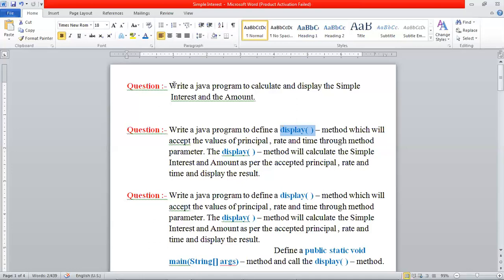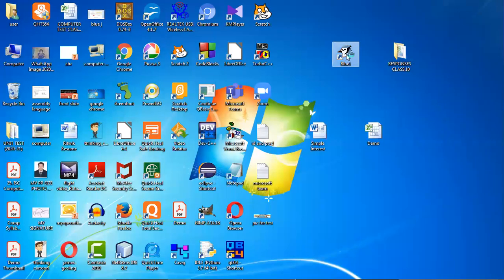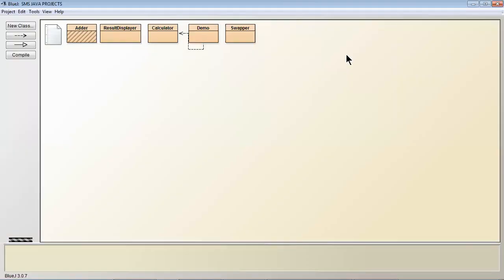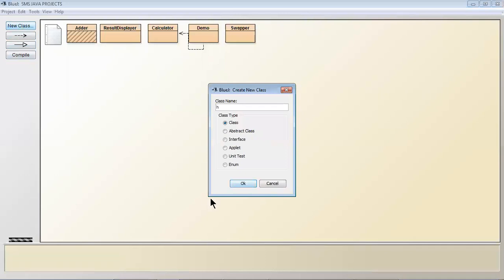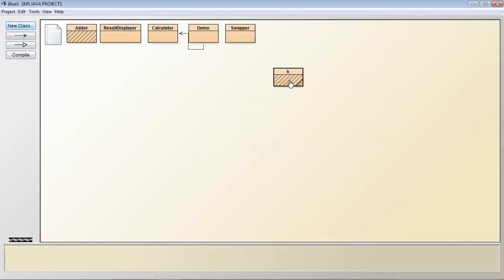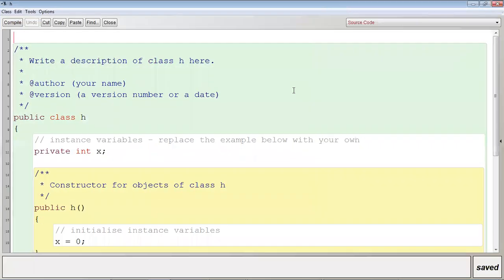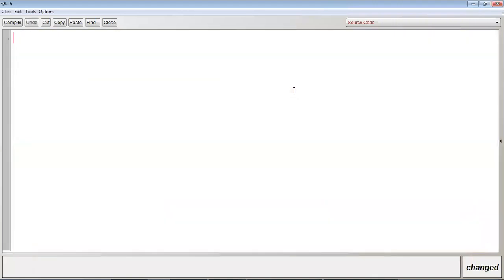So first of all, let me write this program. In the very first one, it totally depends upon you. You can make it simple, or you can use buffered reader and all. Let us make it simple. Now let me start the first one. Let me create a class, give any name, click on OK, maximize it, Control A, backspace.